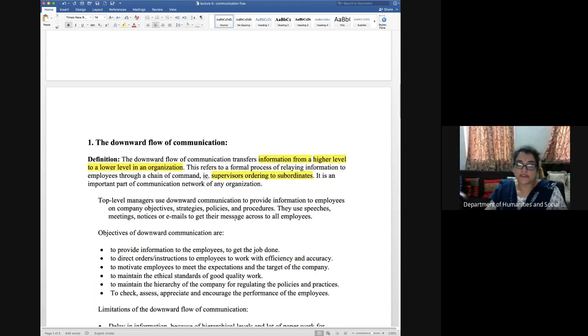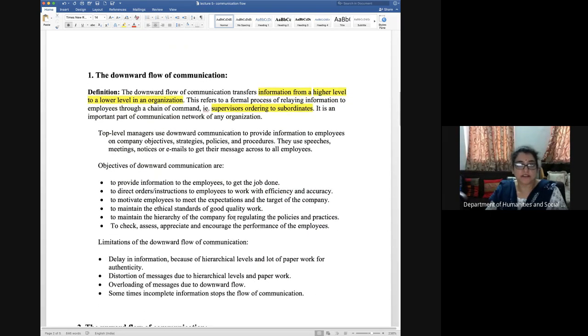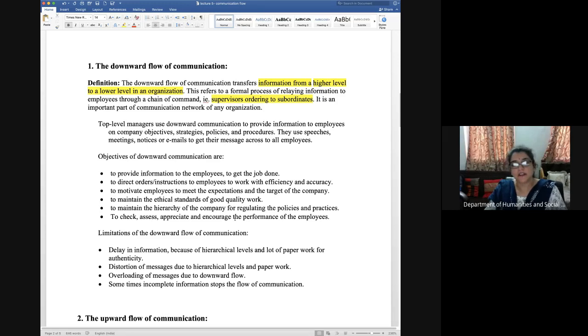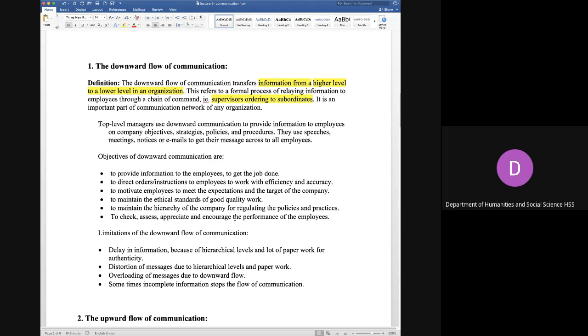So first we will start with the downward flow of communication. As we have seen in the above diagram, when people are sitting at the top, that means higher authorities are at the top level, they have to give the orders, directives, and some kind of instructions to the people at the lower level so that they can work accordingly.